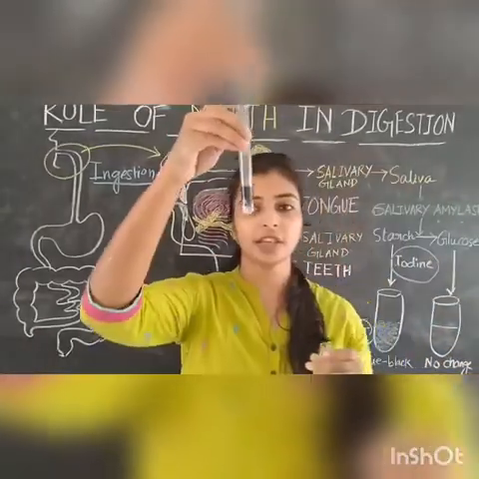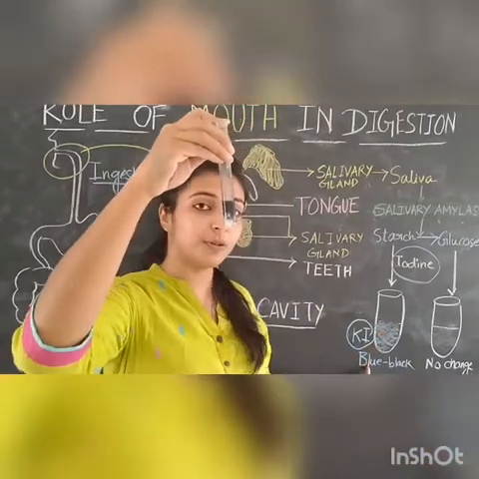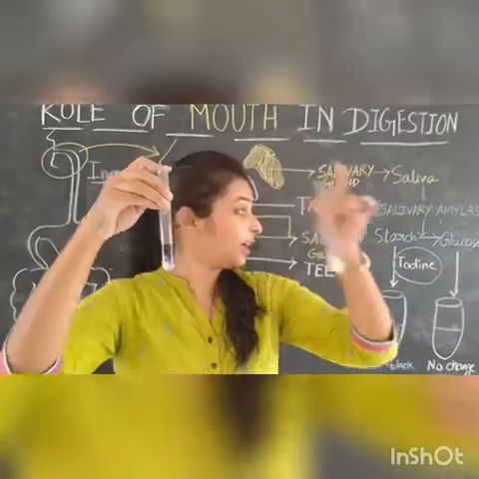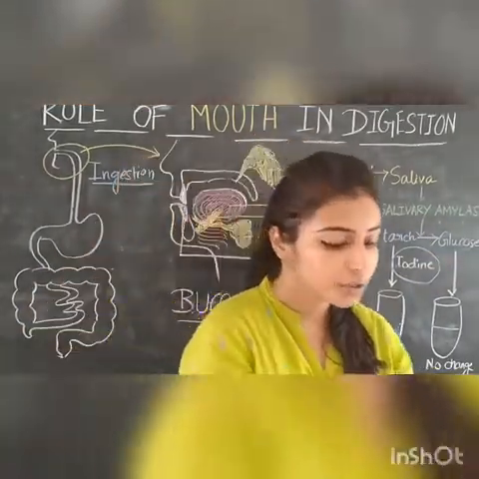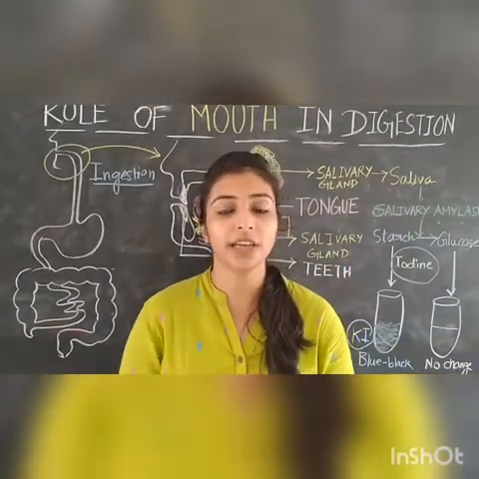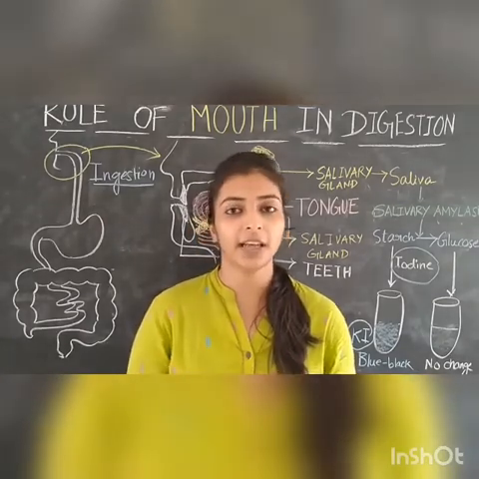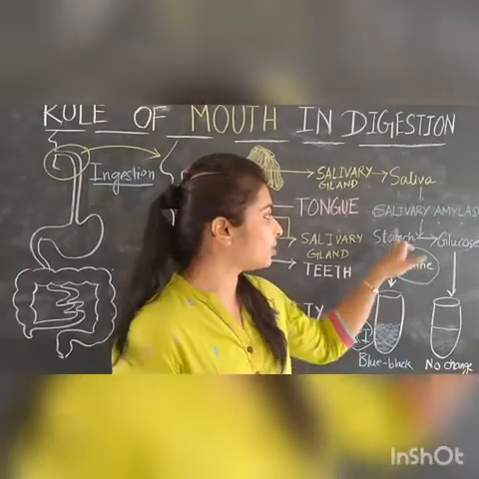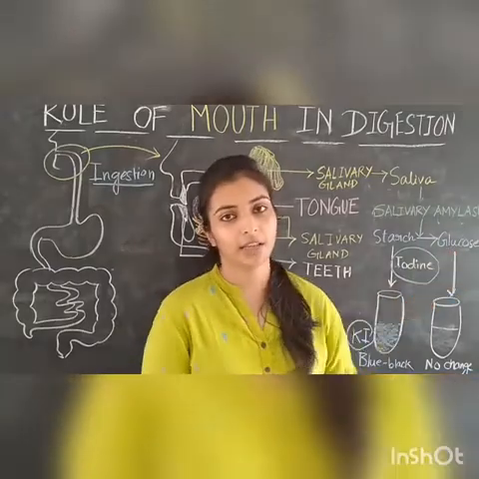So this is my starch; when it reacts with iodine, it produces a blackish blue color. And this is my chewed rice, which contains glucose, which does not show any color change. So what is the role of the mouth in the digestion process? It breaks down food particles mechanically as well as enzymatically, and converts complex starch or complex carbohydrate to a simple sugar, that is glucose.